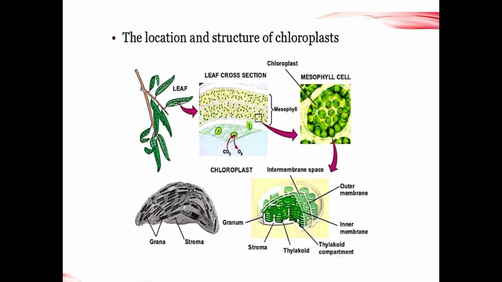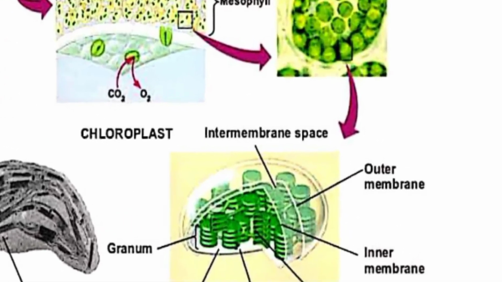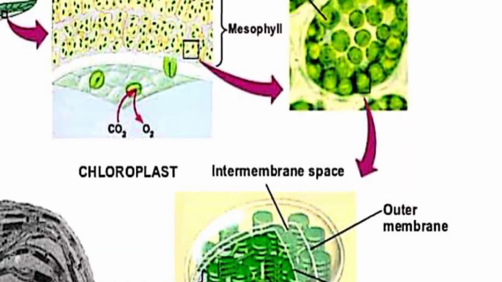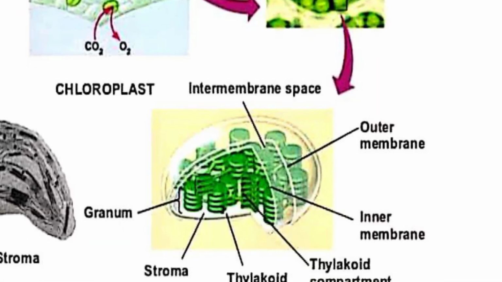When the chloroplast is zoomed in, the structure appears like this. Inside the chloroplast, there are two major layers, an outer layer and an inner layer. The outer layer we call the outer membrane, and the inner layer we call the inner membrane. See clearly, I have zoomed in. The outer layer is on the outside of the structure, and beneath it we have another layer, the second layer, which we call the inner membrane.